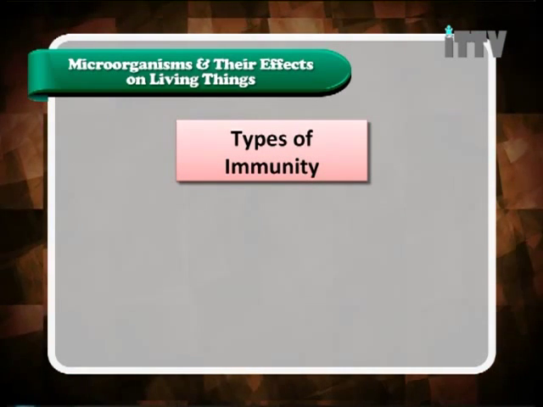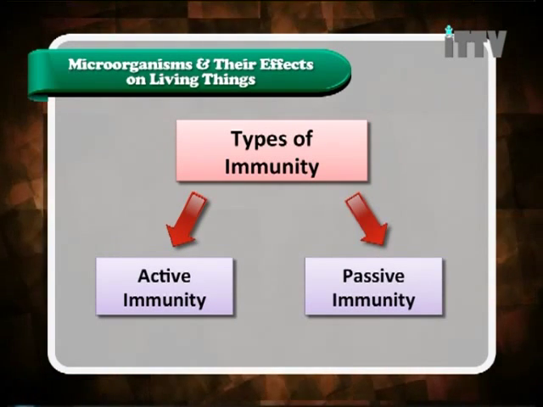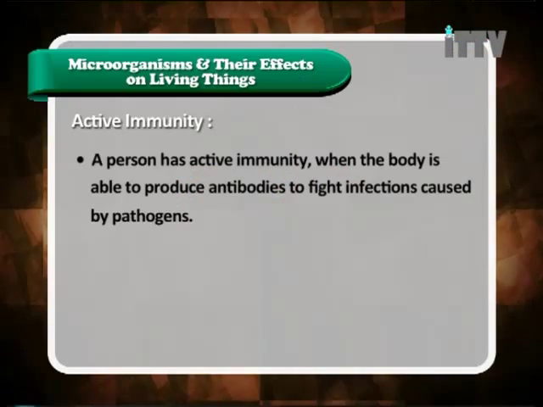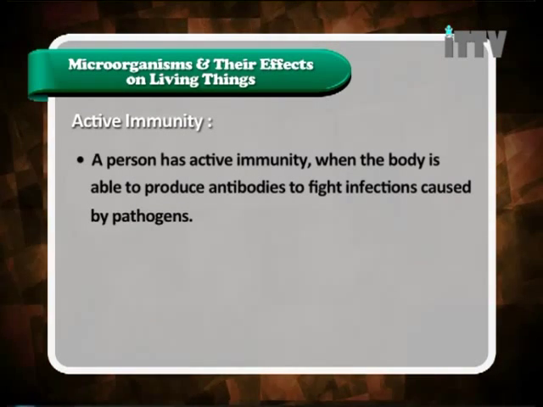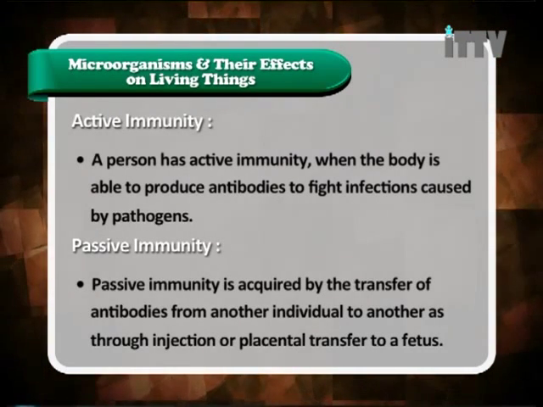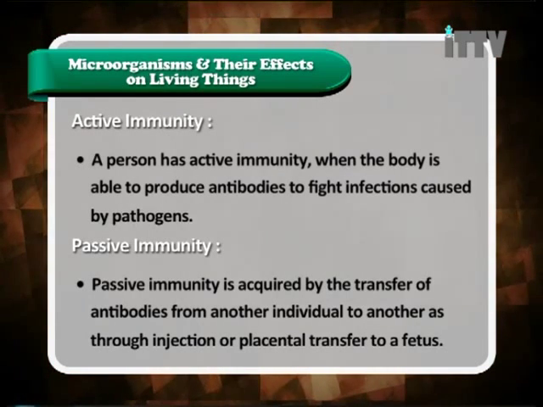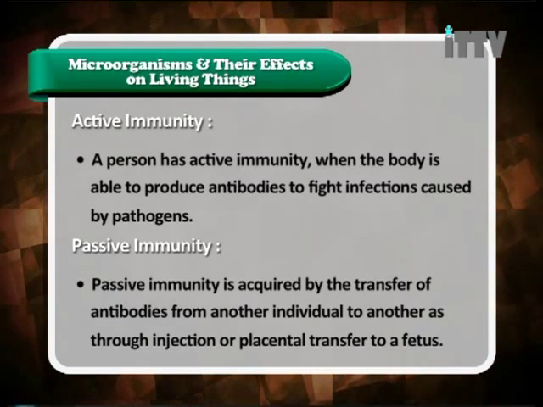Types of immunity. Humans have two types of immunity, known as active and passive immunity. So here it's very important, types of immunity, passive and active immunity. Pay attention to this. What's the difference between active and passive immunity? A person has active immunity when the body is able to produce antibodies to fight infections caused by pathogens. Passive immunity is acquired by the transfer of antibodies from one individual to another, as through injection or placental transfer to a fetus.